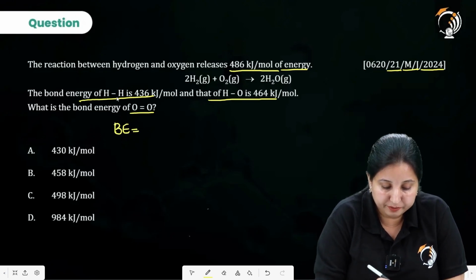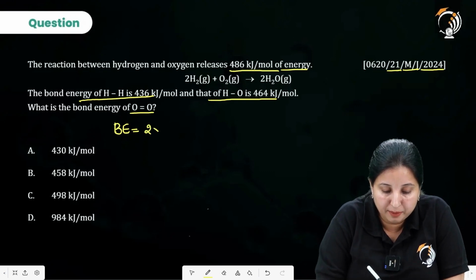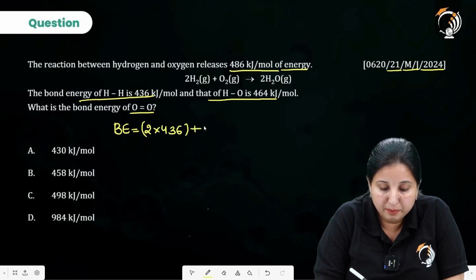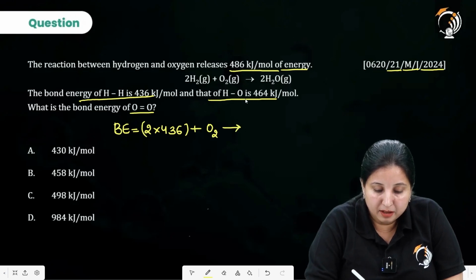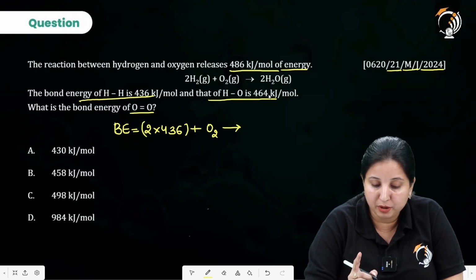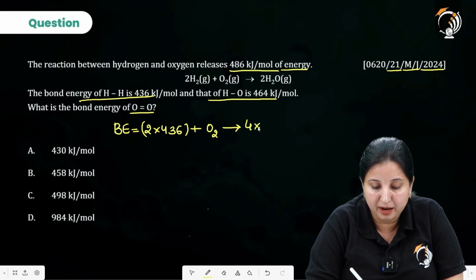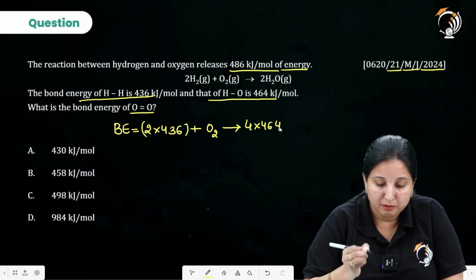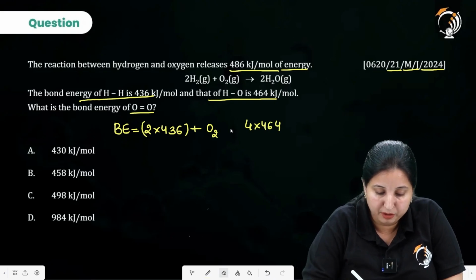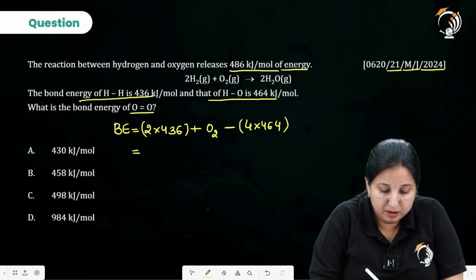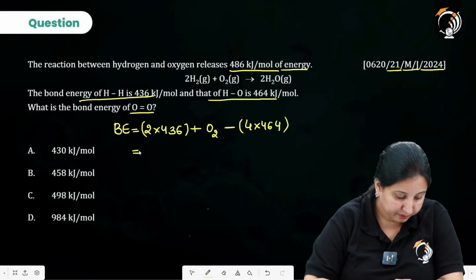Bond energy: 2 multiplied by 436 plus O2, which I have to find out, minus the H-O bonds. For one H-O it is 464, so basically I have 4 H-O bonds at 464. Sorry, the minus sign I require to keep over here.